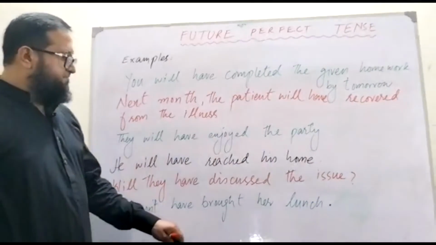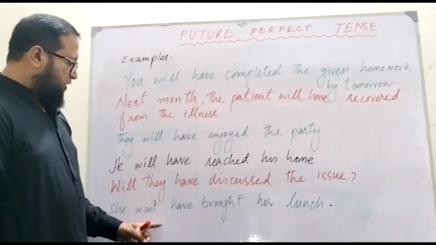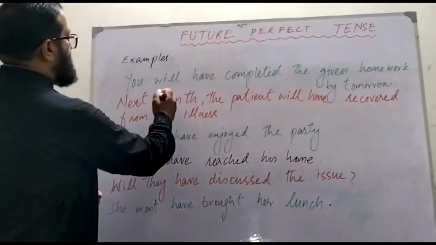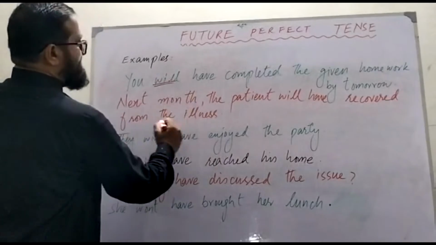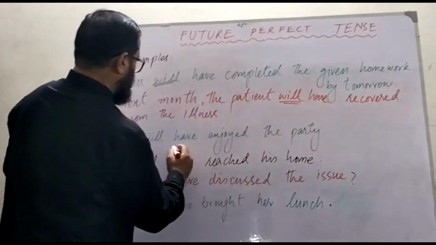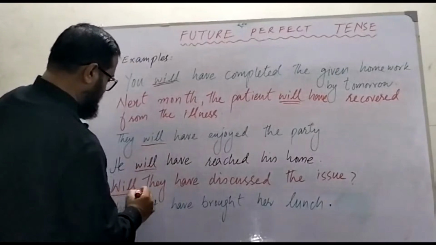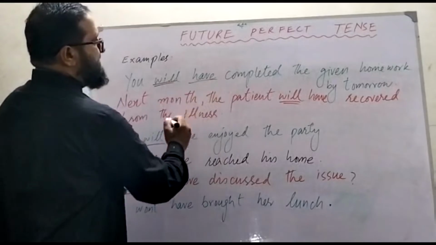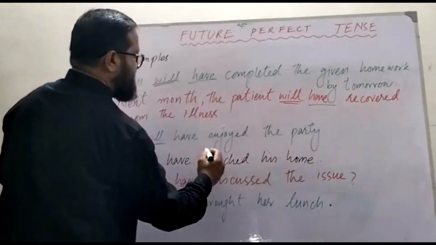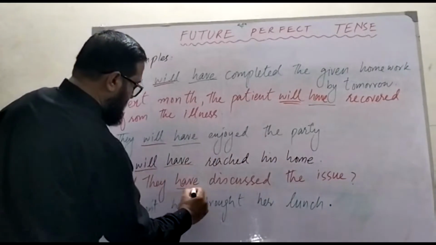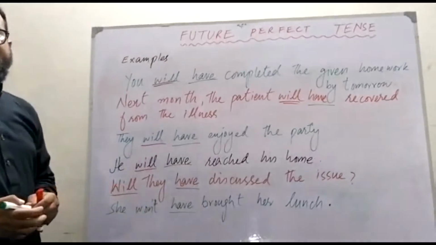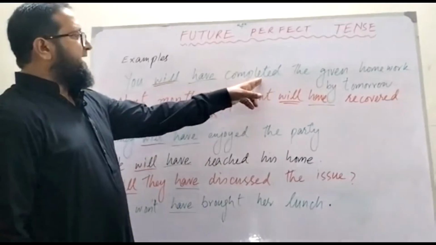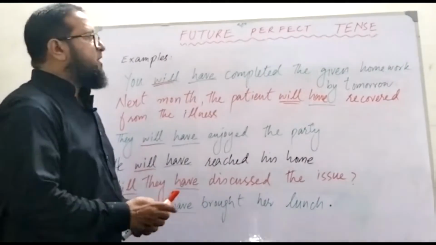She won't have brought her lunch. Not is there. Negative sentence is there. However, you see will over there. Will is there. Will, and will. Then you see have. Again, have in every sentence. In every sentence, there is the use of have. Next, see past participle, the third form of verb.